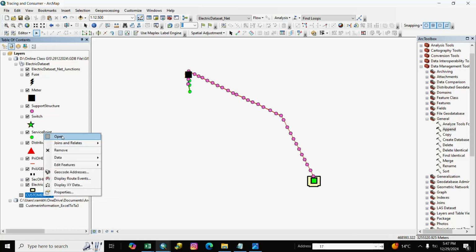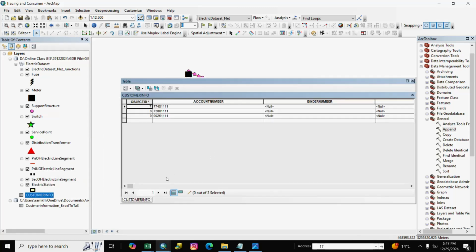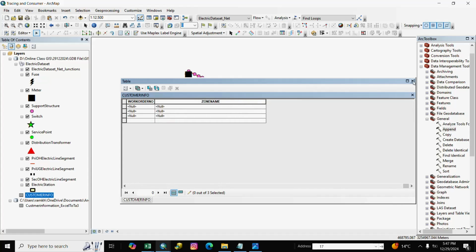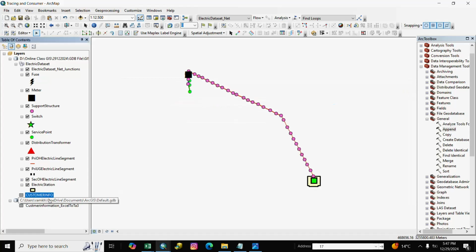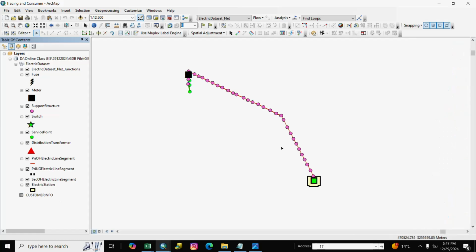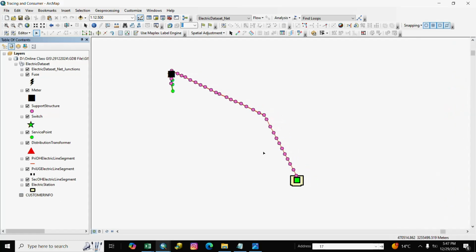And you check, data is here, all customer data is here, and also relationship and account number already, all information is available here, and we remove it. Our network is completed.